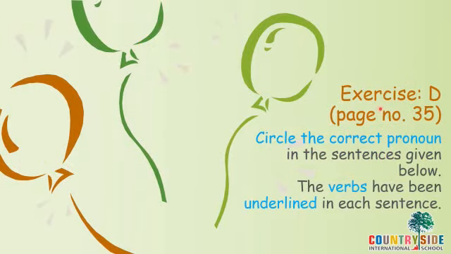Let's try to solve exercise D, given in your grammar book, page number 35, related to the rules we studied. Circle the correct pronoun in the sentences given below. The verbs have been underlined in each sentence. So in all the sentences, the verbs are underlined. If it is before the verb, which pronoun will you circle? And if it is after the verb, which pronoun will you circle? Let's see that.